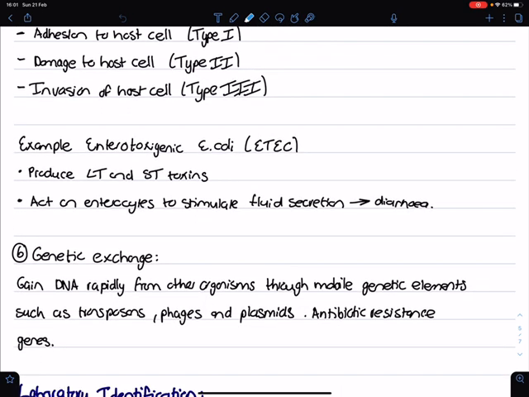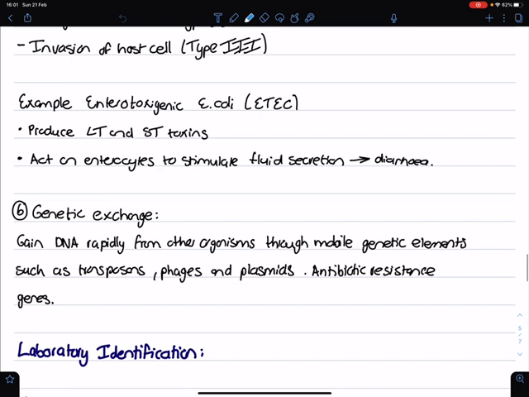Examples of this are some pathogenic E. coli, which is enterotoxigenic E. coli. They produce two toxins, LT and ST toxins, and this will stimulate fluid secretion, so diarrhea.